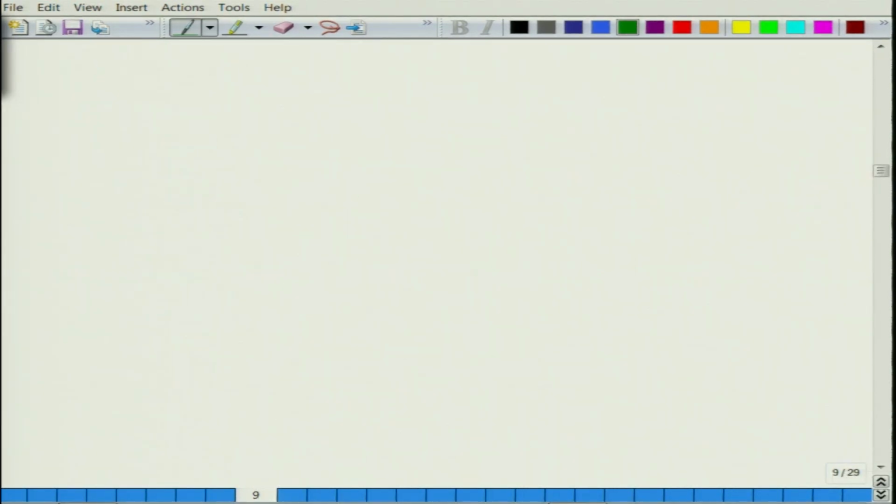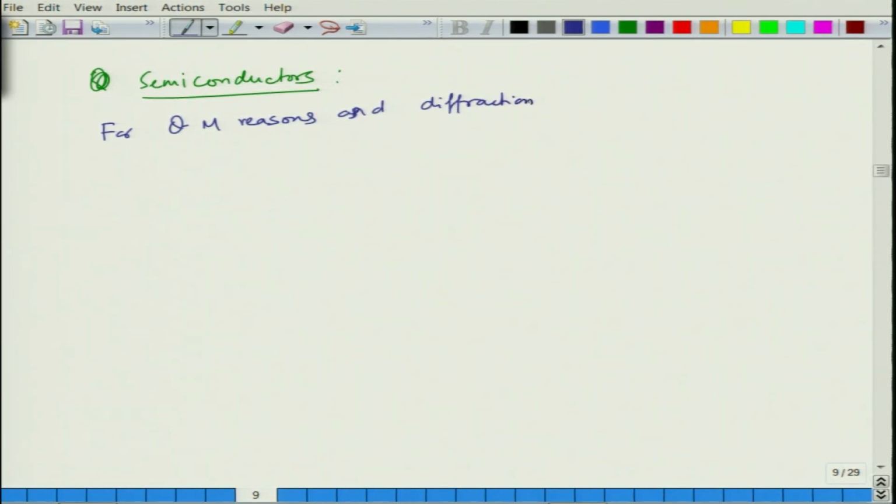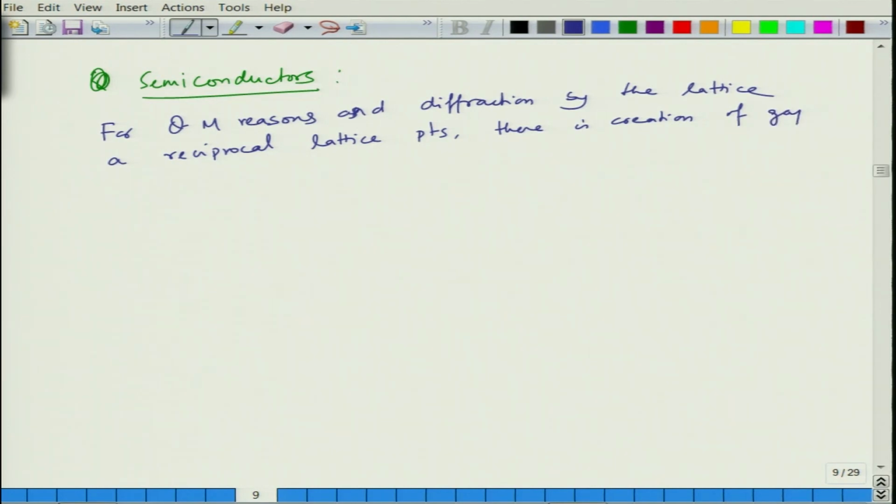Now in semiconductors, for quantum mechanical reasons and diffraction by the lattice at reciprocal lattice points, there is a creation of gap. So essentially when you plot this EK diagram, it is something like this.